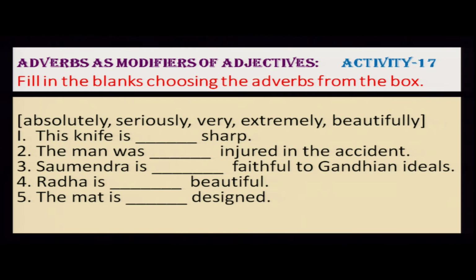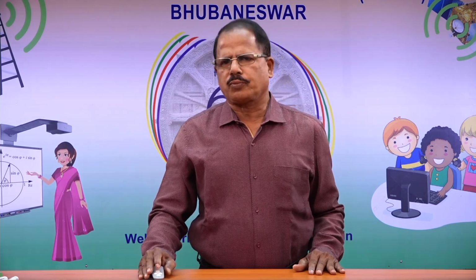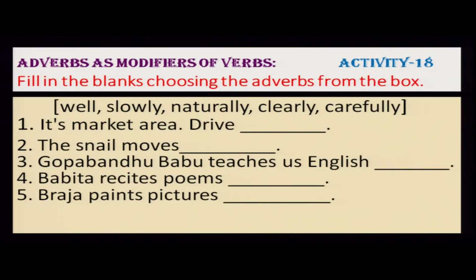Radha is dash beautiful, is very beautiful. The mat is dash designed. The mat is beautifully designed. And we can also say Radha is extremely beautiful, no problem. Sometimes many more adverbs can also be used, right? So let's go to the next activity. Activity number 18, fill in the blanks choosing the adverbs from the box: well, slowly, naturally, clearly, carefully. In the market area, drive dash, drive slowly, right? The snail moves dash.